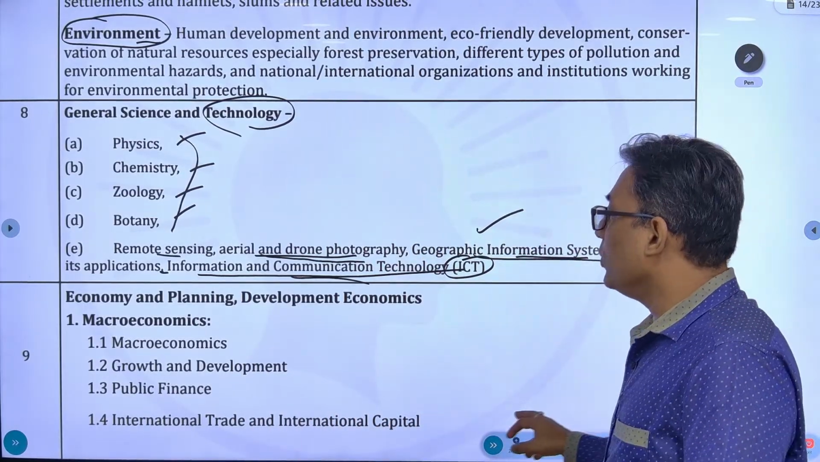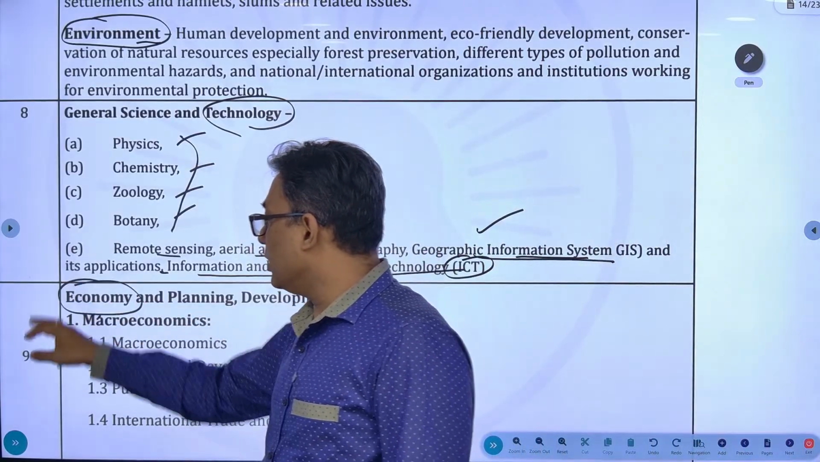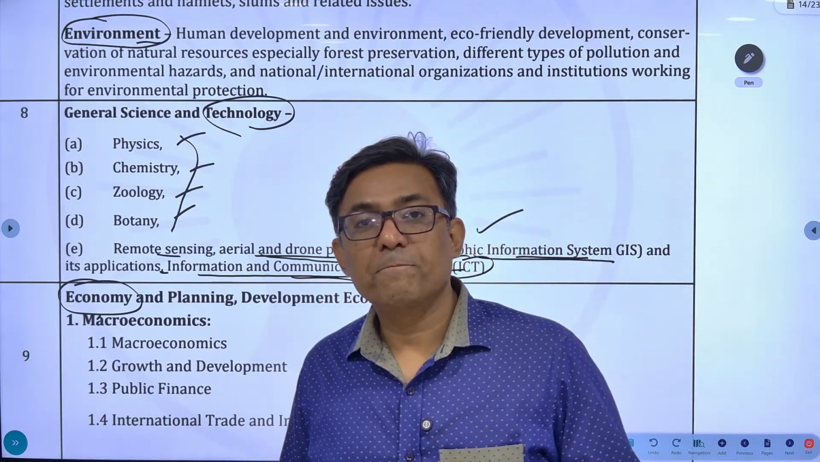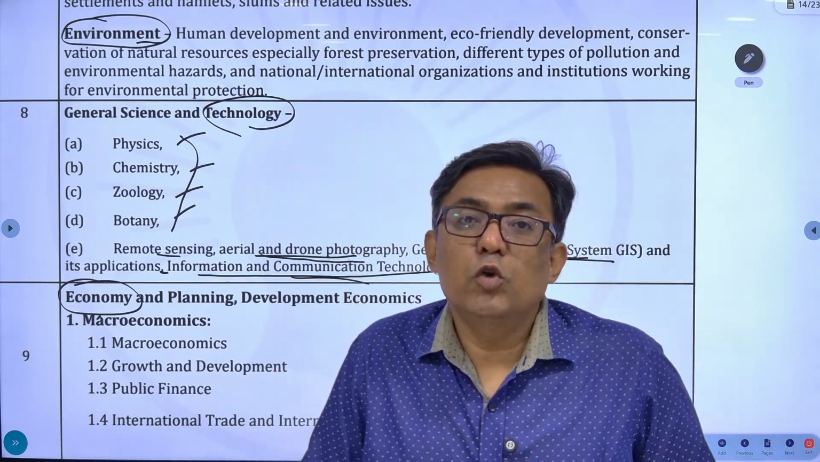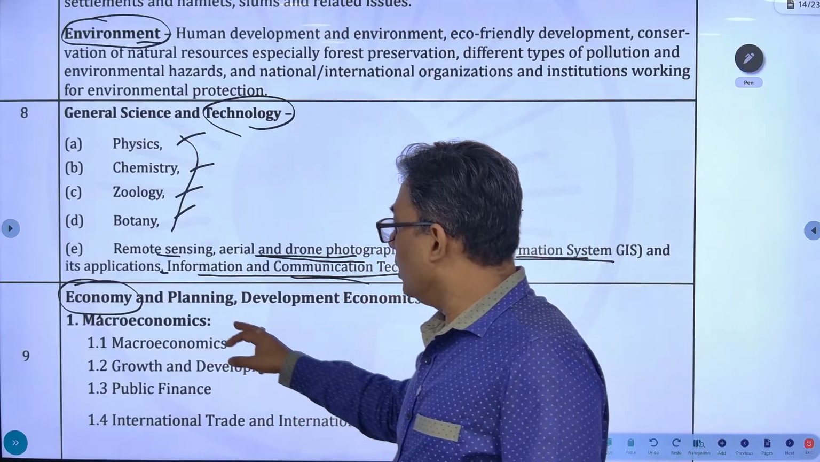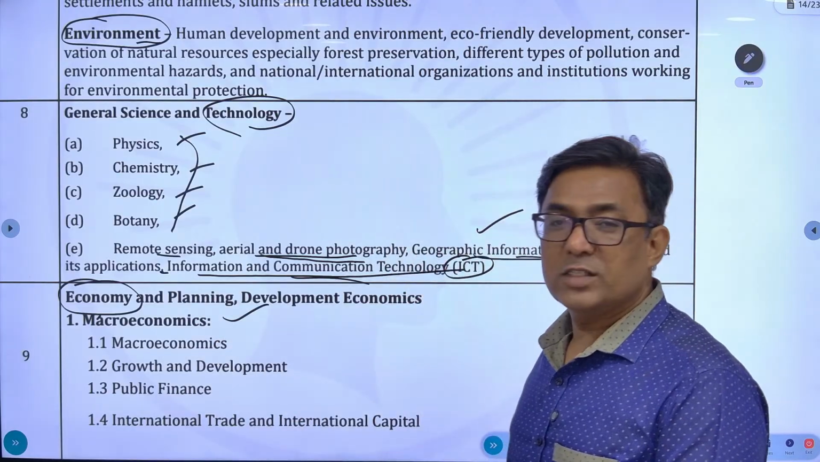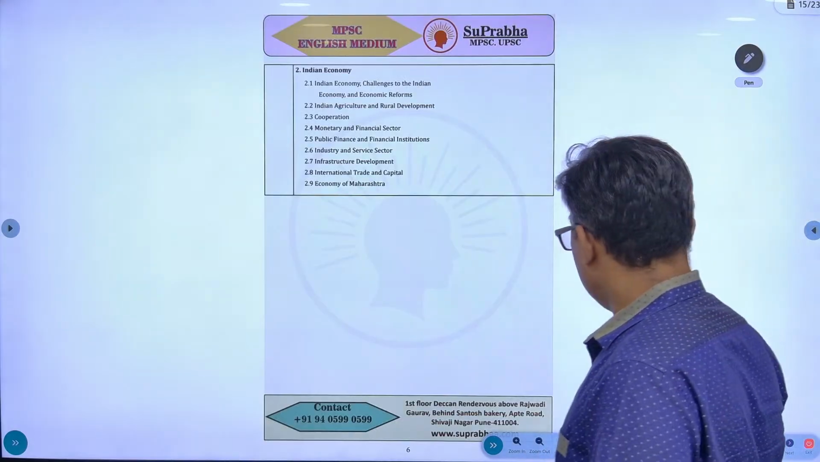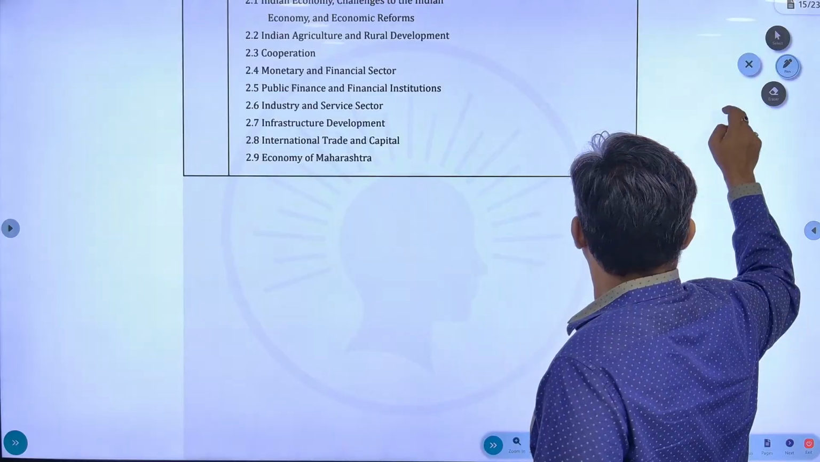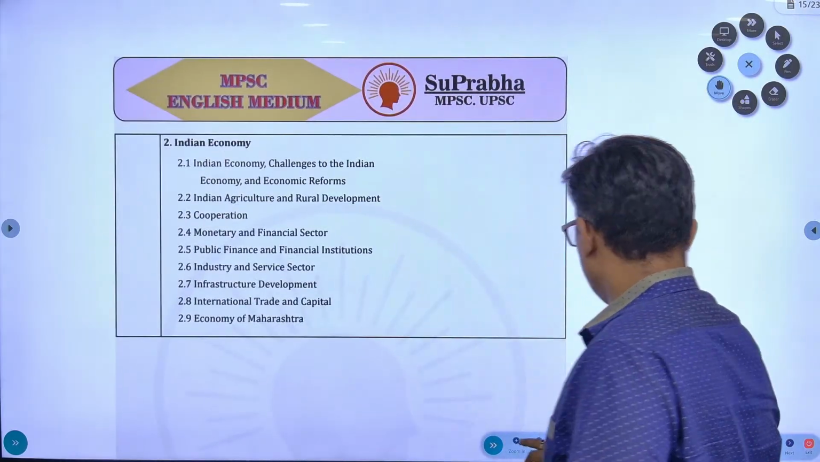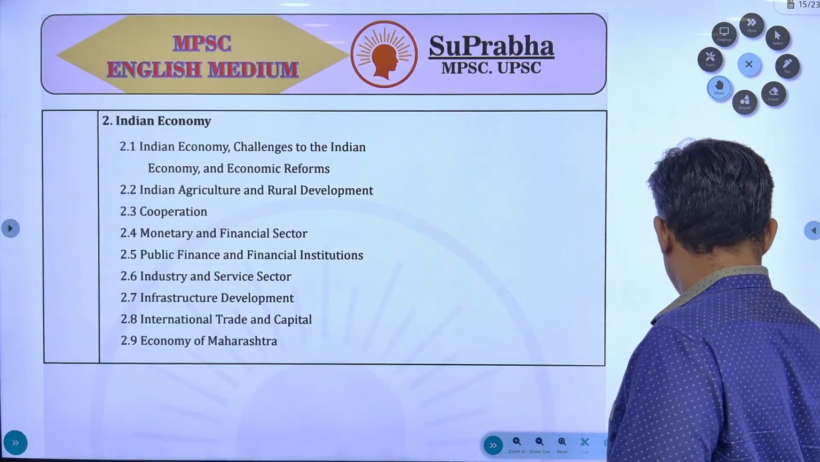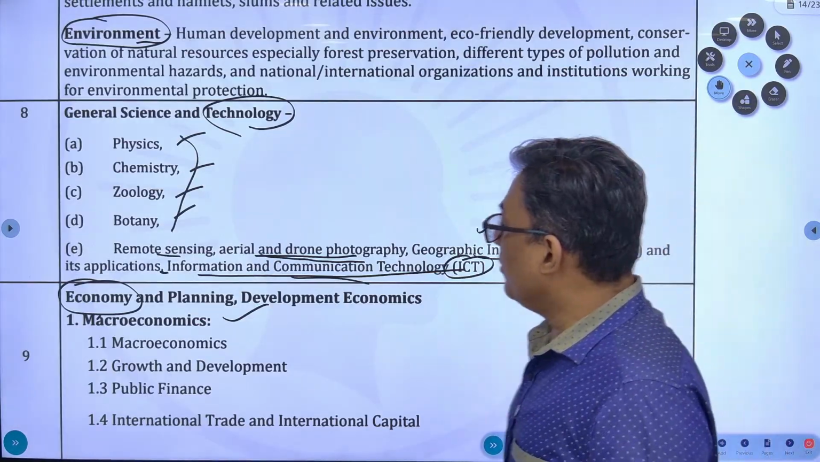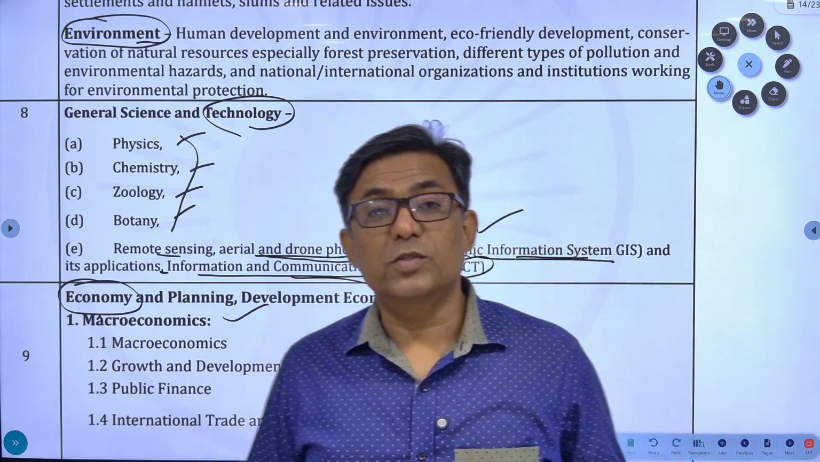The ninth and the last topic you have over here is economy. Now, economy over here is divided into two parts. One is macroeconomics, and the second one is the Indian economy. So with respect to economy, there are two aspects, perspectives: macroeconomics and Indian economy.